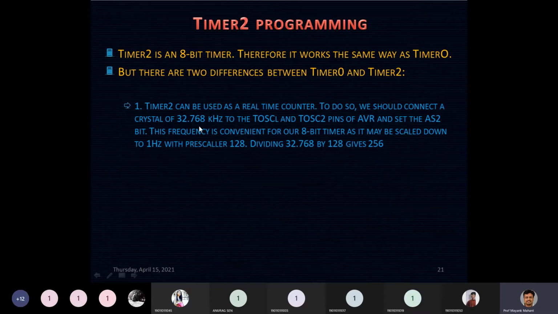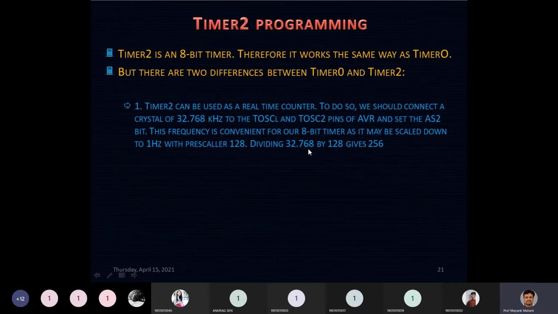You can also check it: if you divide 32.768 kilohertz by 128, you get exactly 256 hertz. We know that an 8-bit timer can count from 0 to 255, meaning it can count exactly 256 pulses. So every time your timer rolls over, you have counted 256 pulses.